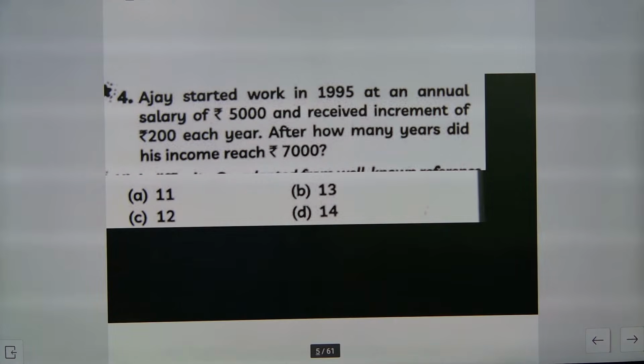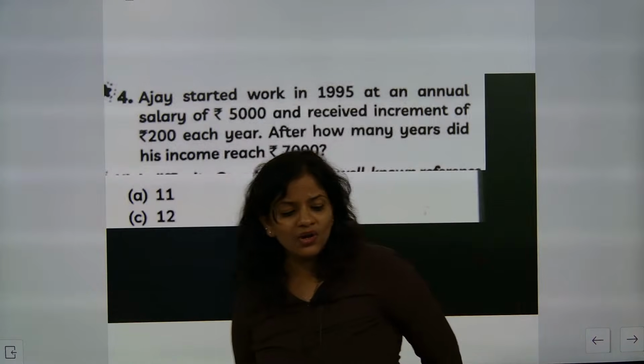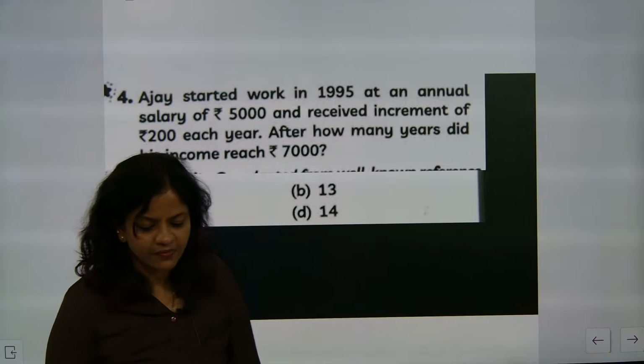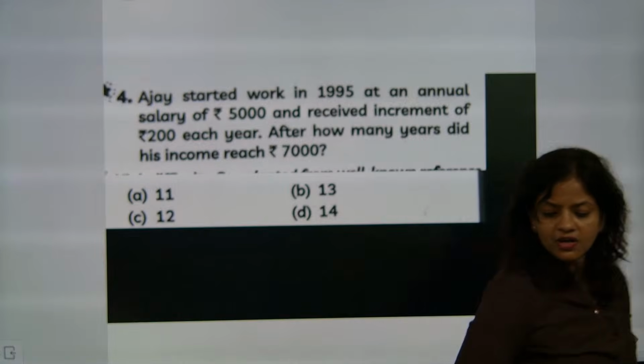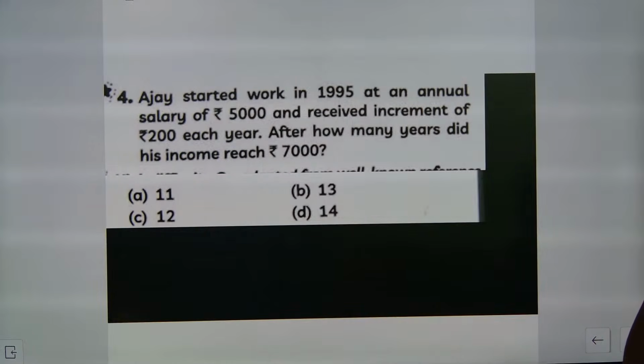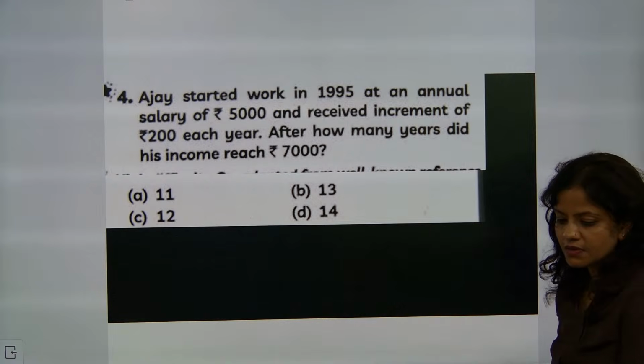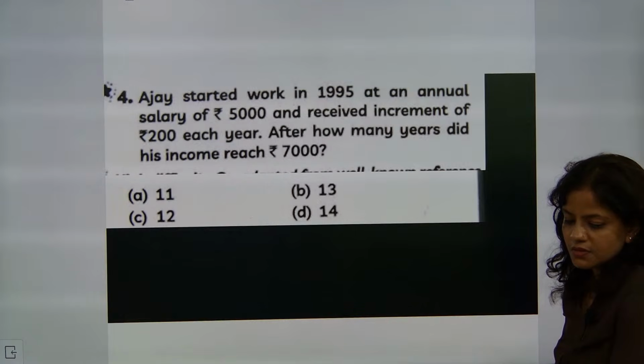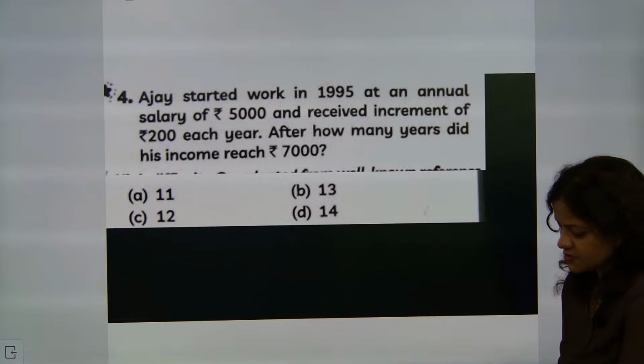Ajay started work at an annual salary of this and received an increment of 200 each year. After how many years did his income reach this? This time we are expecting only word problems. This year will not be the same as the previous year's question, where you could solve the NCERT question and write anything. Solve this question please.